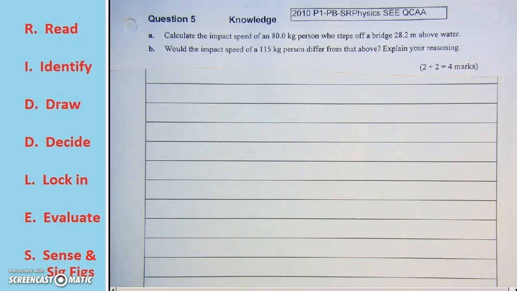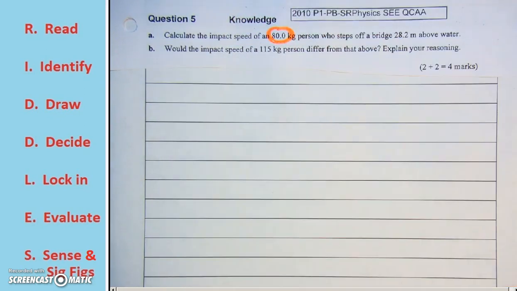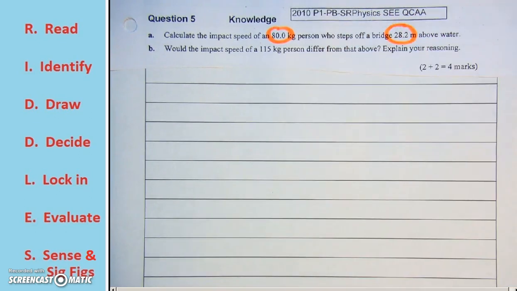2010 Physics Senior External Exam, Paper 1, Part B, Short Response, Question 5. Part A. Calculate the impact speed of an 80 kilogram person. So we have a mass of 80 who steps off a bridge 28.2 meters above the water. So we're falling a distance of 28.2. We've read, we've identified, let's draw a diagram.